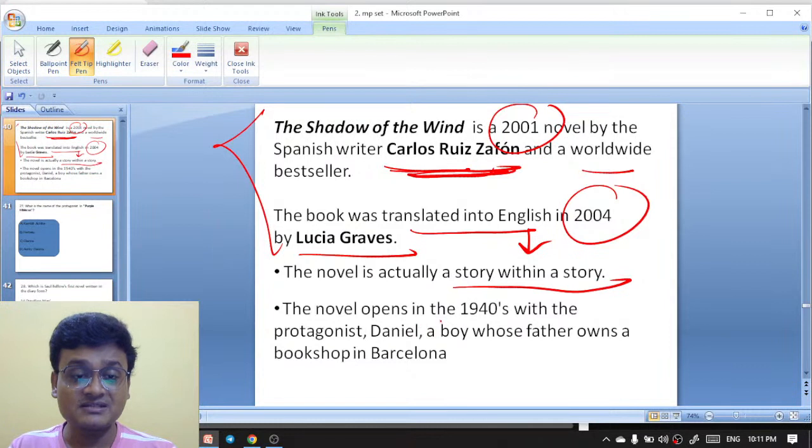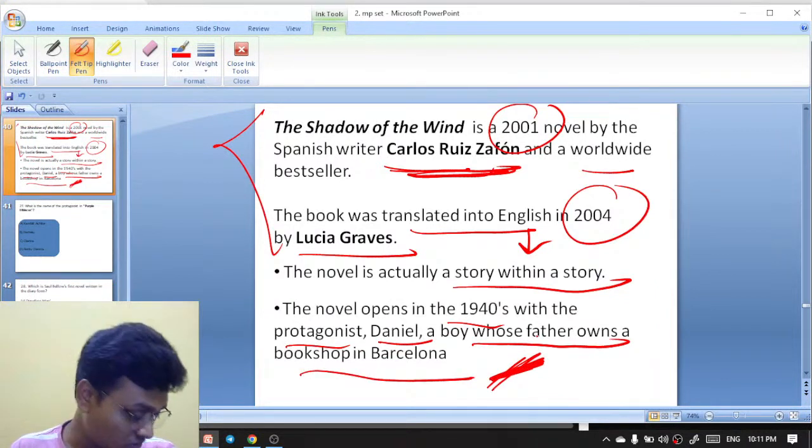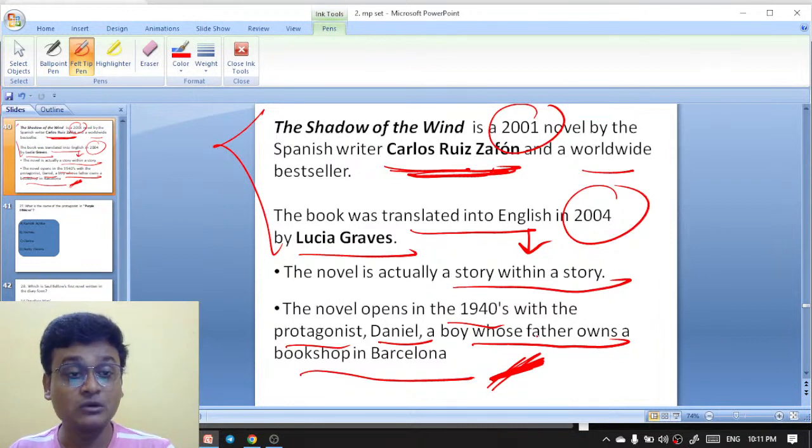The novel opens in the 1940s with the protagonist called Daniel, a boy whose father owns a bookshop in Barcelona.